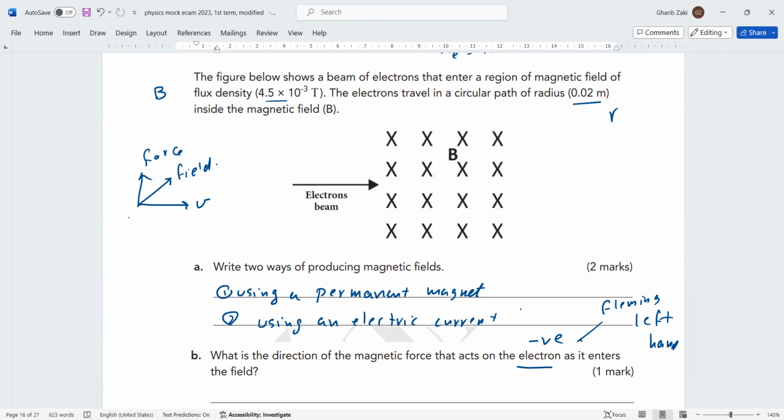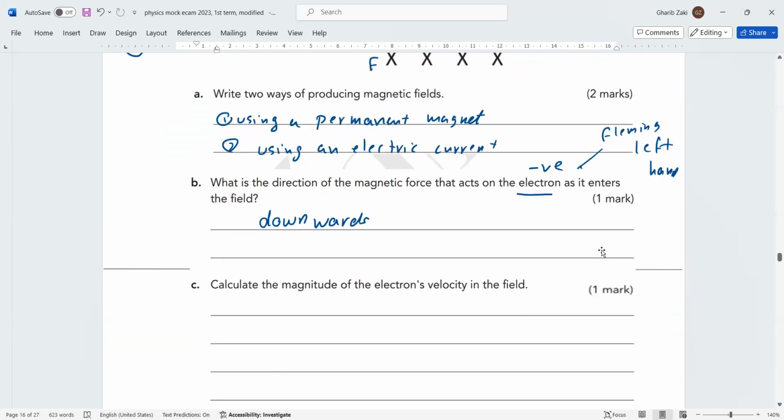The direction of force is up if it's positive, using Fleming left-hand rule on a positive charge. Because it's negative, we say it's down. So we write here the magnetic force is down. Why? Because it's a negative charge. We write downwards. Yeah, this is the answer.